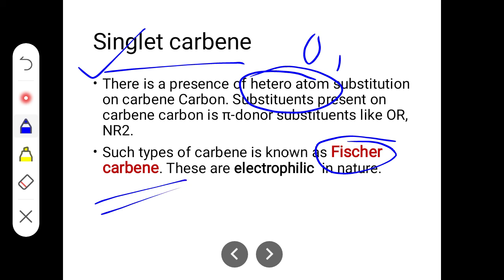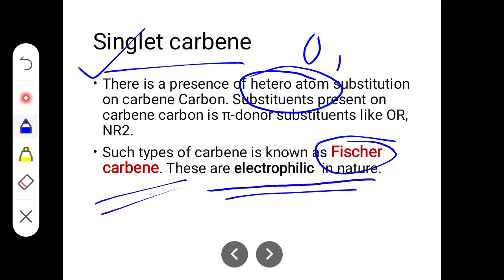Remember, this is very important. We have one more carbene, the triplet carbene, which can also be called a Schrock carbene. That is very important. This Fischer carbene is electrophilic in nature.